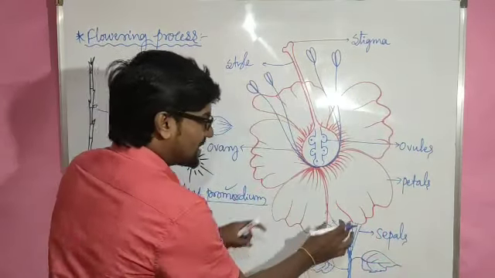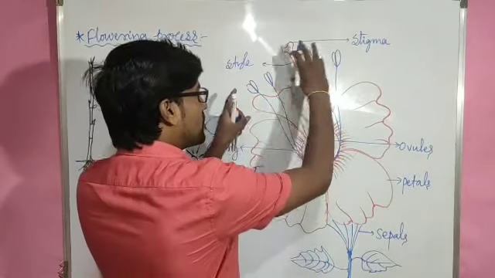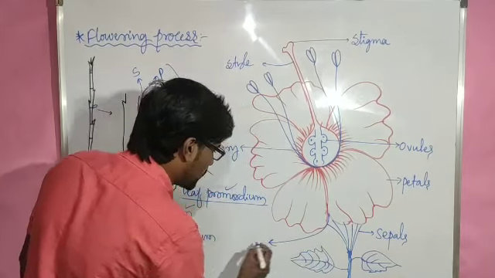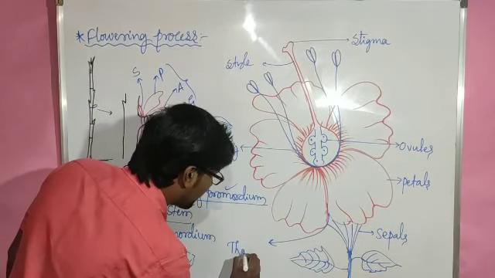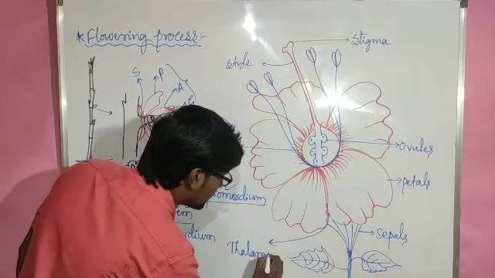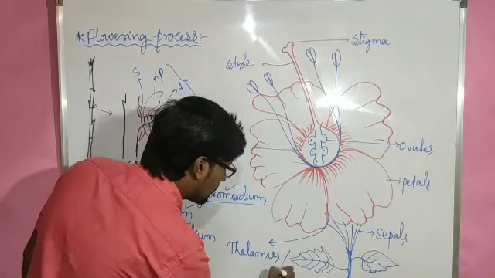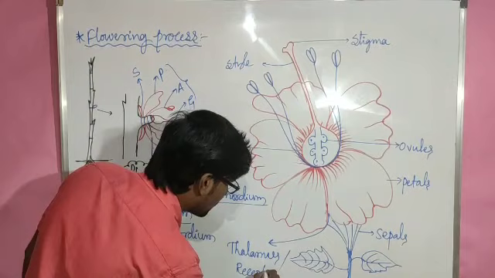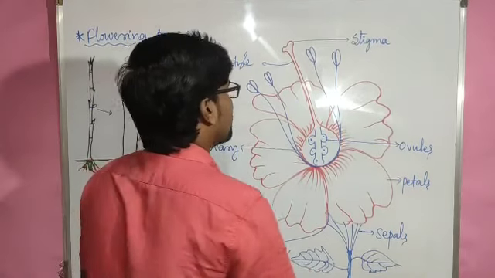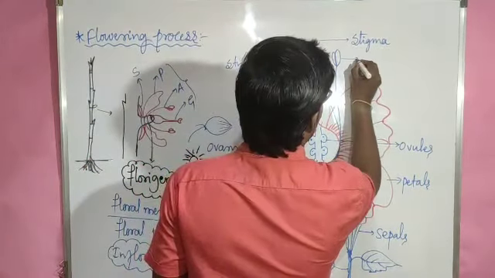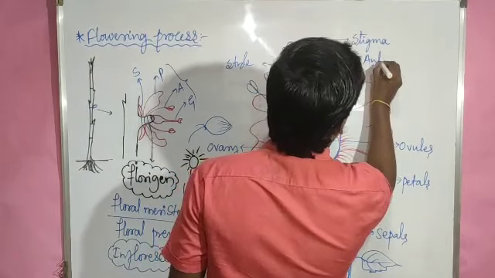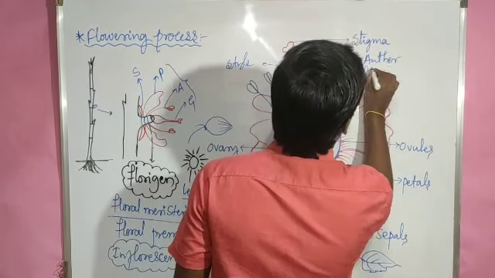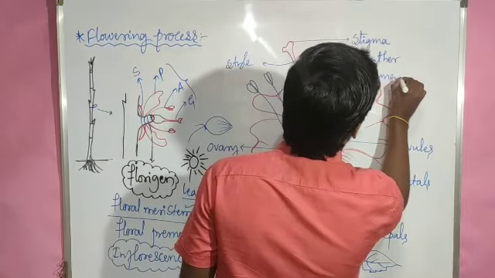And here sepals, petals, androecium, gynoecium, all the parts together are attached downside here in the below portion, and that portion we will refer to as thalamus or receptacle. And this portion is anther, and this portion is filament.